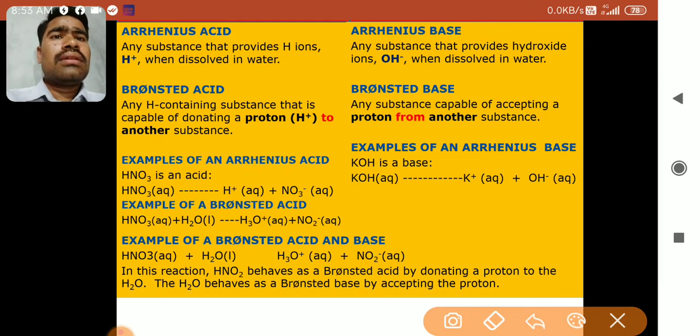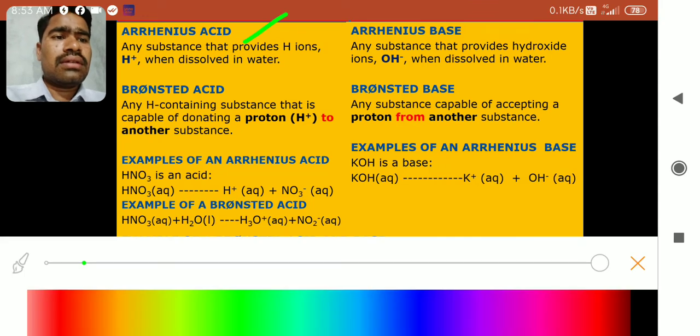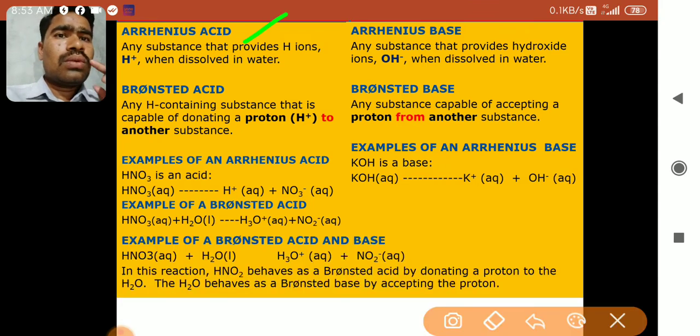The Arrhenius acids. Arrhenius was a scientist who tried to define acids. What he said is that an acid is any substance that provides H plus ions when dissolved in water.